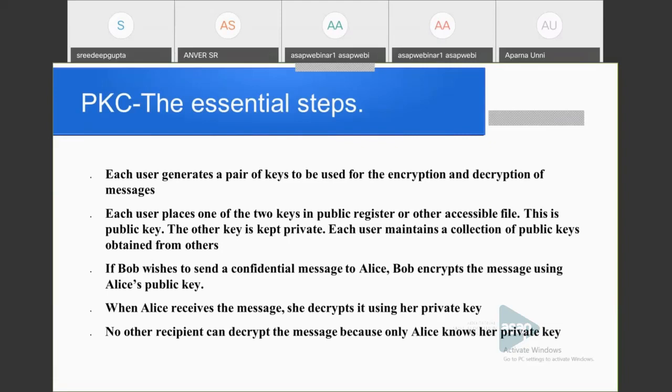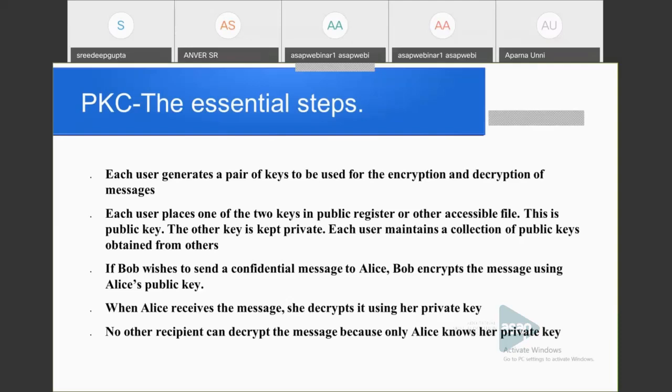So Bob wishes to send a confidential message to Alice. Then Bob encrypts the message using Alice's public key. That means it can be decrypted with the corresponding private key only, and this private key is available only to Alice.